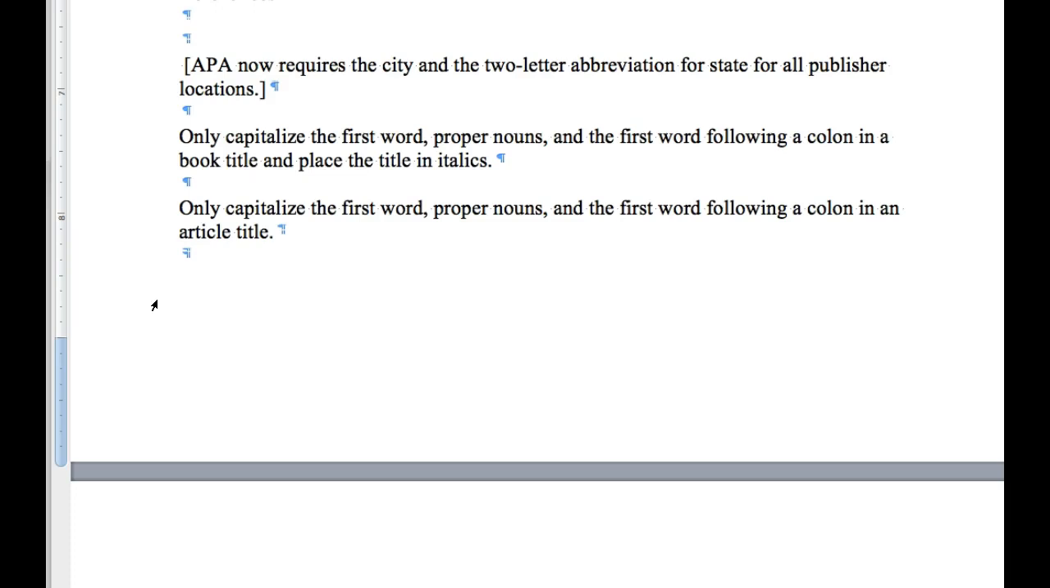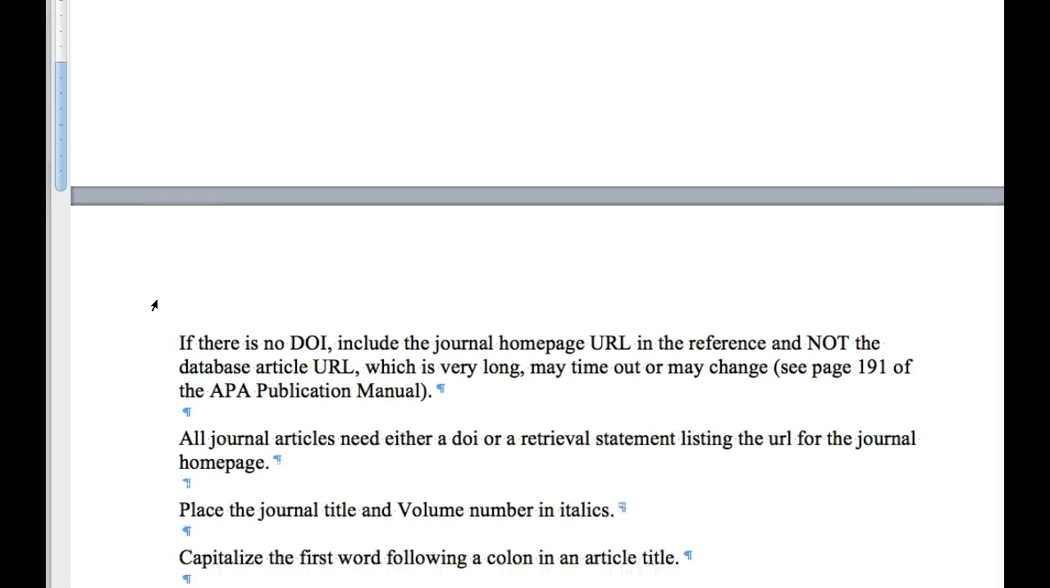You only capitalize the first word, proper nouns, and the first word following a colon in a book title. And of course, you place the book title in italics because it's a published document. Only capitalize the first word, proper nouns, and the first word following a colon in an article title.